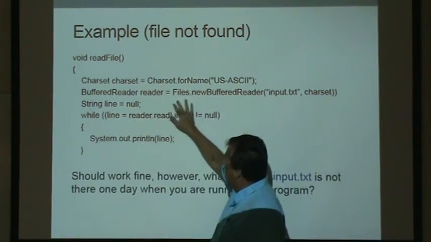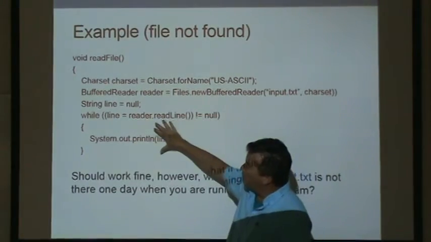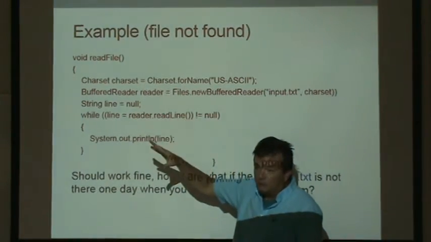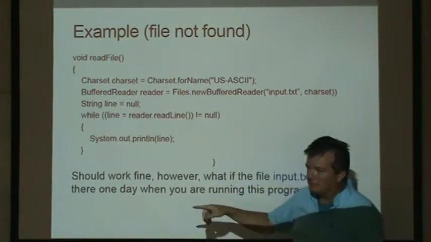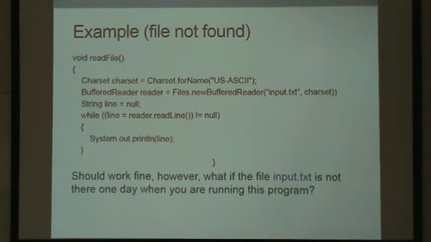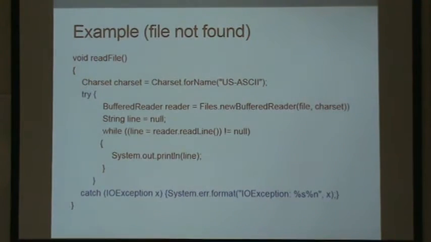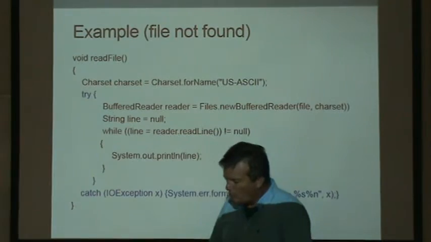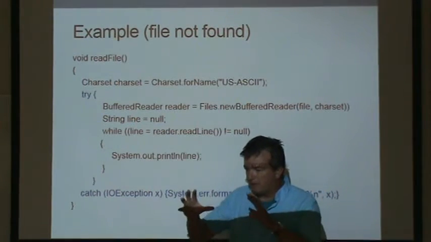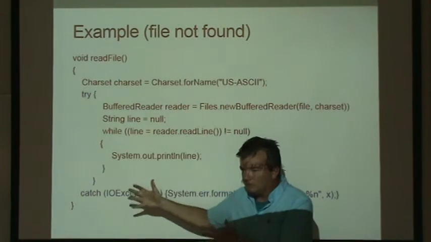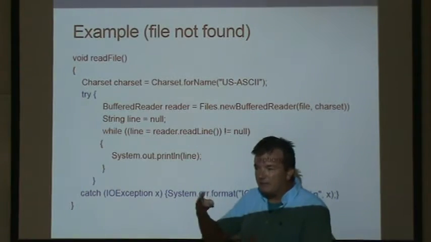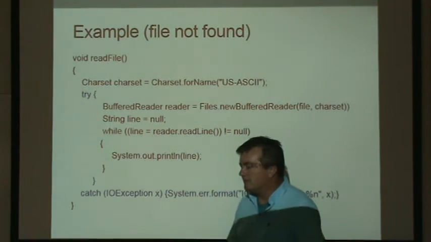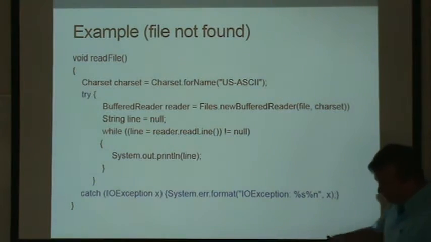Or you may want to do some cleanup. You may want to broadcast out to your users, hey, we didn't get today's news feed, and then let it terminate. So you may want to perform some tasks and then still let it terminate. So in the design of the operating system, we'd like to be able to say, anytime a program is running, in the event of an exception coming up, here's the way the operating system will handle what to do with it. And the operating system, since it doesn't know your code, probably does some kind of cleanup and then eventually removes your program from the operating system.